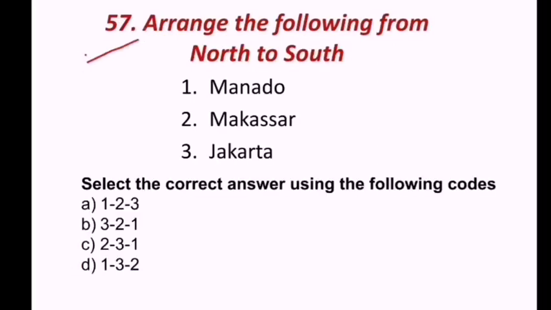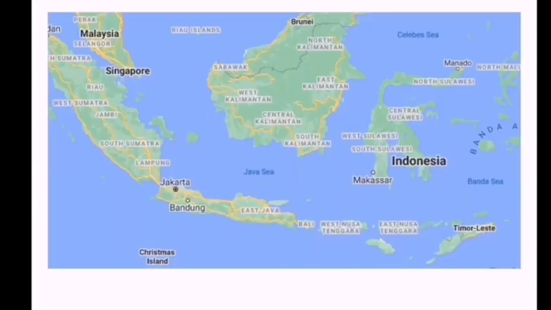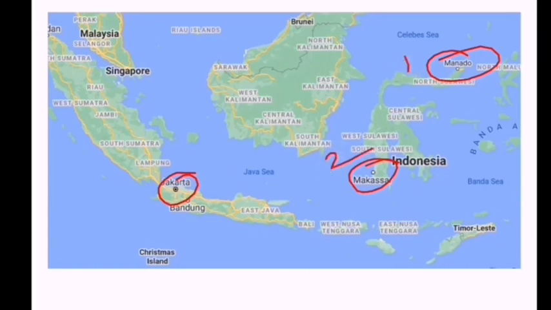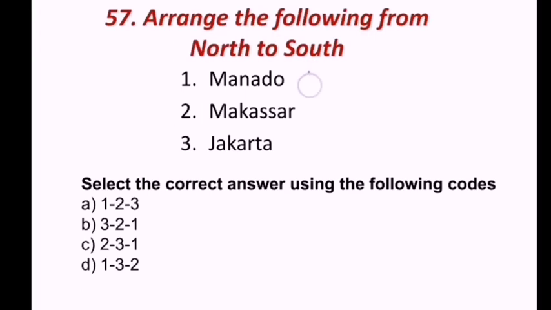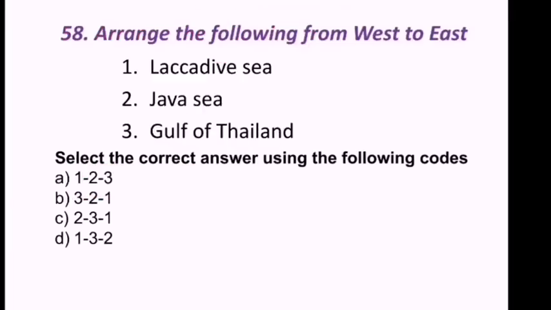Next question. Arrange the following from north to south. Manado, Makassar, Jakarta. So this is first, this is second, this is third. So Manado, Makassar, Jakarta. 1, 2, 3 is the correct answer. North to south.